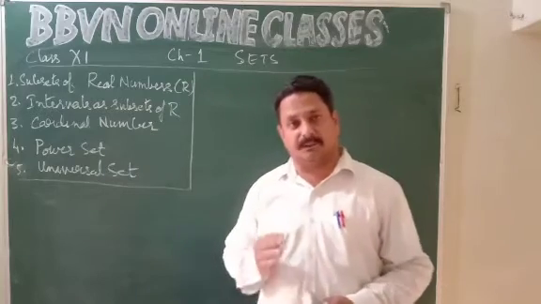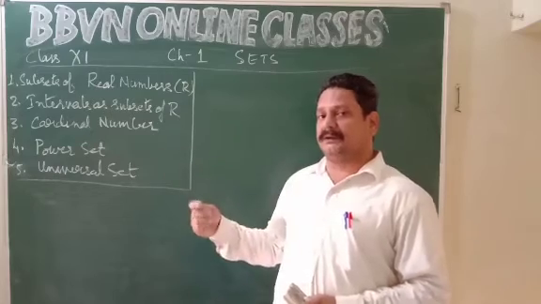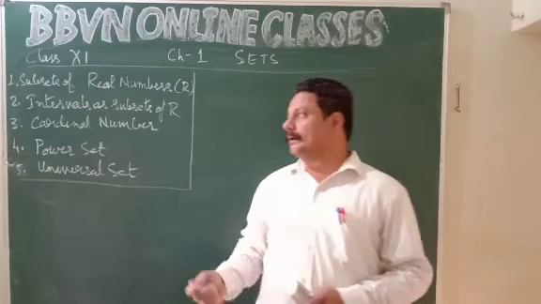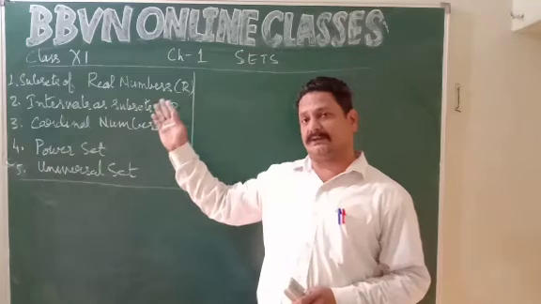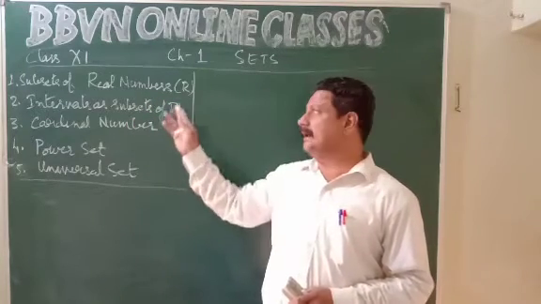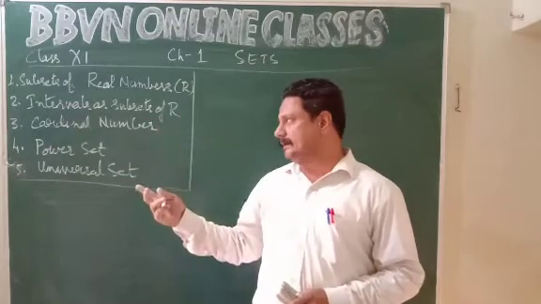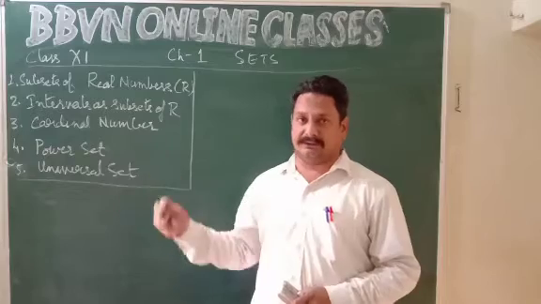We were in chapter number 1, sets. So, yesterday we have discussed a few topics. Let's move ahead in the chapter. Today we will discuss subsets of real numbers, intervals as subsets of real numbers. Real numbers are usually denoted by capital R. Cardinal number of a set, power set, and universal set.